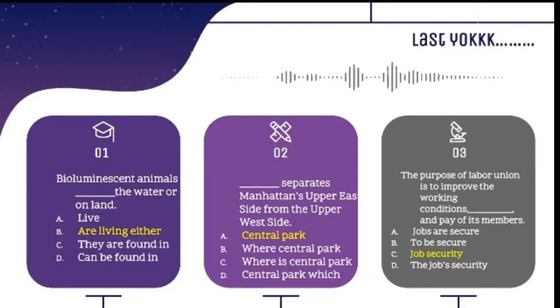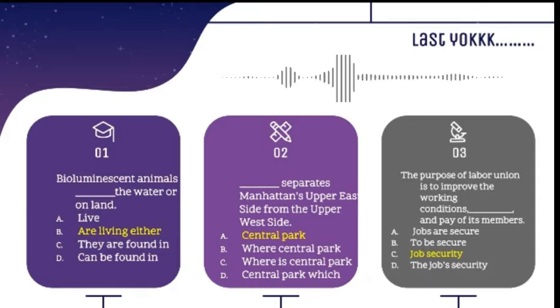And I choose B because in the sentence there is a conjunction "or." In paired conjunctions, we have 2 conjunctions: "or" is paired with "either," so the correct answer is B. Options A, C, and D are incorrect because they don't have a conjunction. So the appropriate answer is B, are living either.